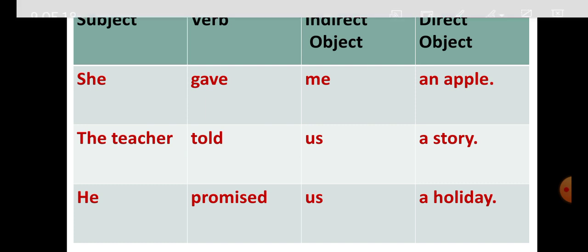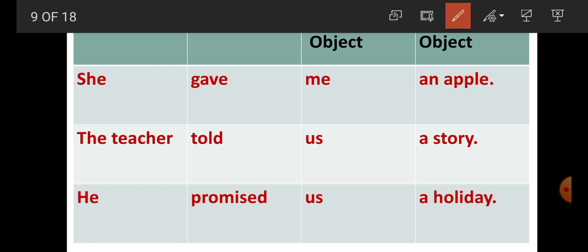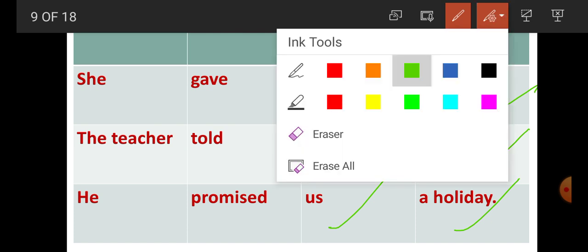Why, student? Once again, me, us and us again. Here they indicate a person and that's why they are indirect objects. An apple, story and holiday indicate a thing and that's why they are direct objects.